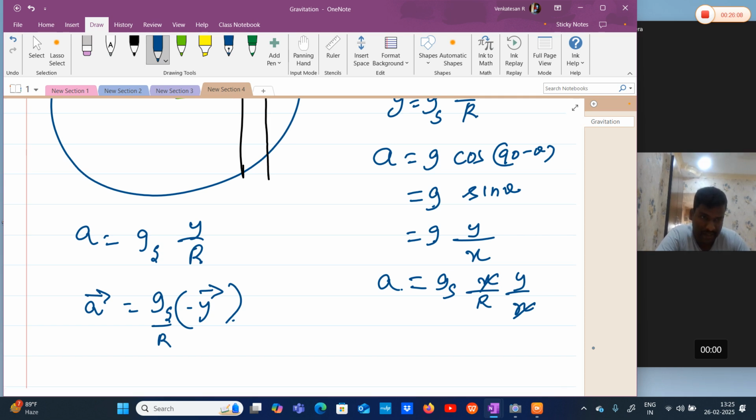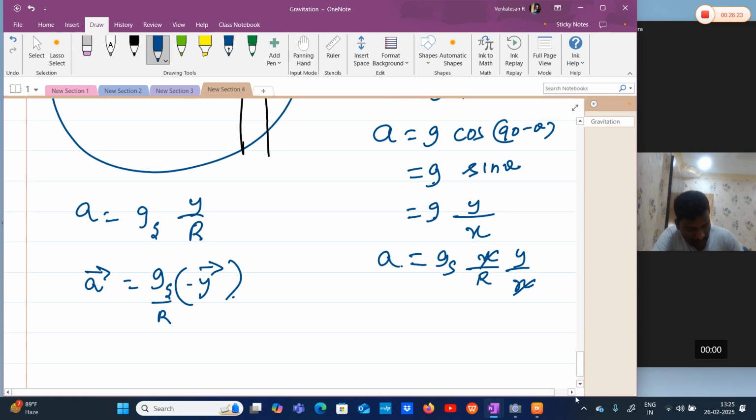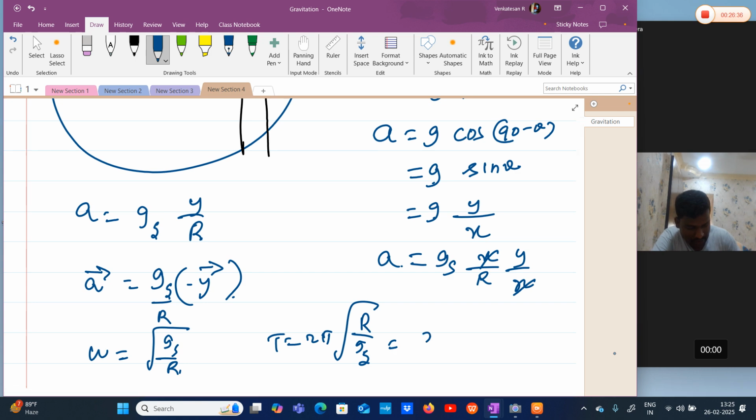Only variable is y itself, which means here also acceleration is directly proportional to displacement and it is acting in opposite direction, which means my motion here is simple harmonic motion. Again here omega is equal to square root of g at surface by r, T is equal to 2 pi into square root of r by g at surface, getting the same thing as 85 minutes.